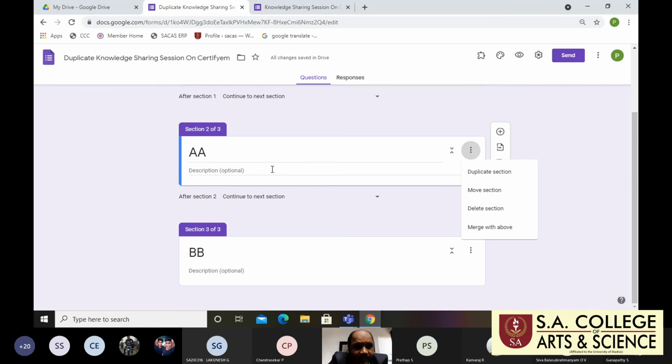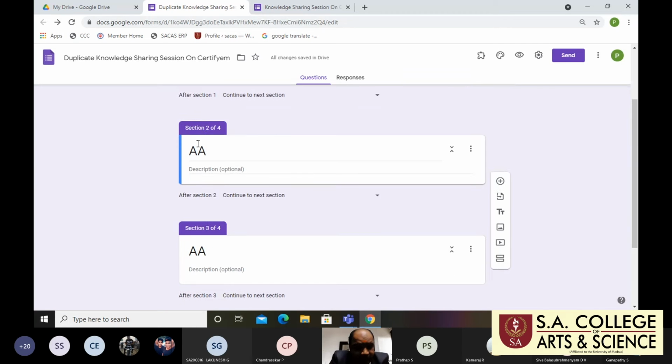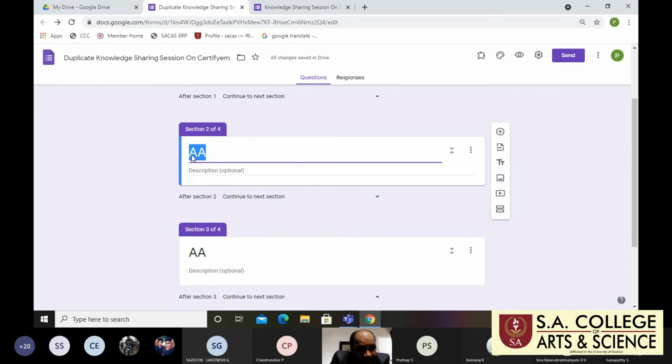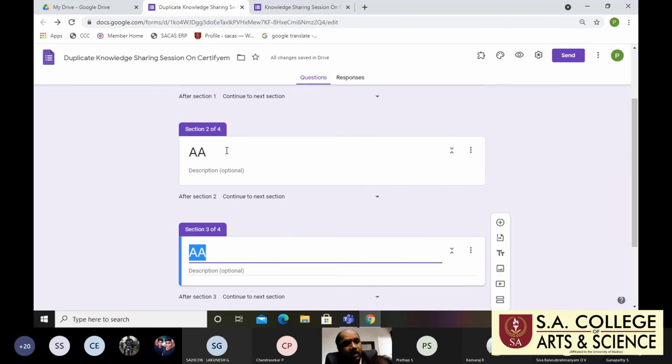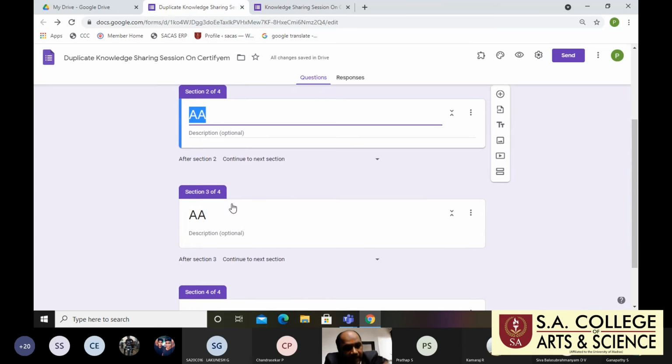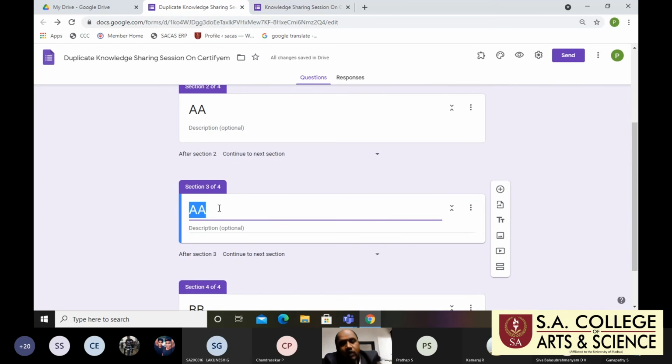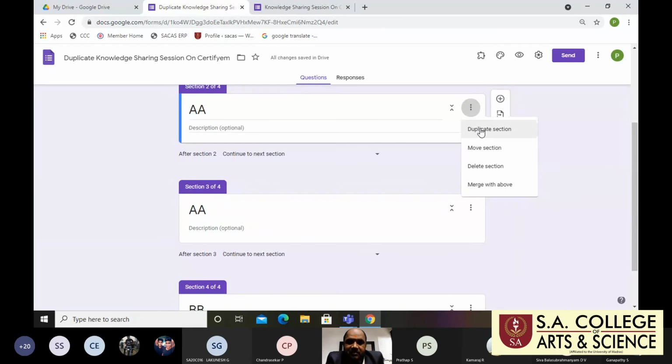Duplicate means I need the same thing, ditto. Just click duplicate, so I will get section A in section B also. Whatever you filled in, that information you also get by using the duplicate function, right?